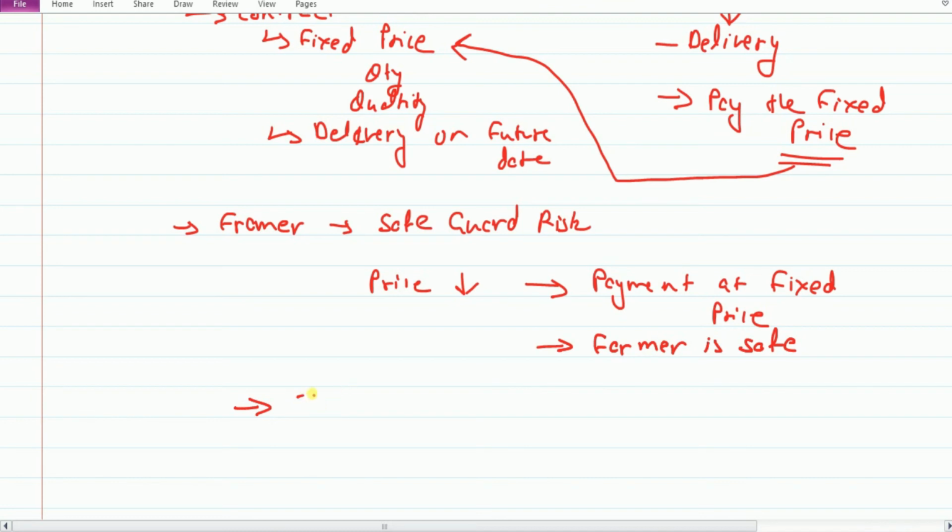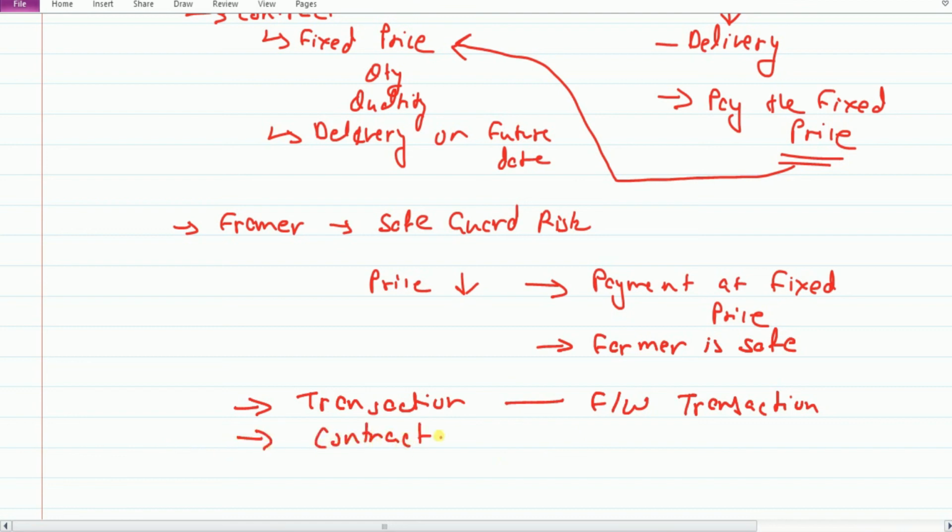Now this transaction which is entered into by the farmer and another party is known as a forward transaction. What is this transaction known as? This transaction is known as a forward transaction, and the contract into which they enter is known as a forward contract. So I hope you understand the meaning of forward contract.